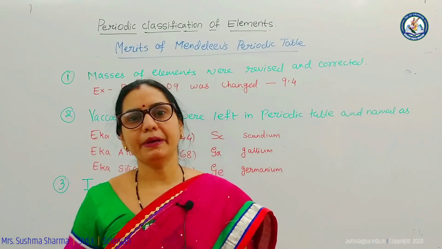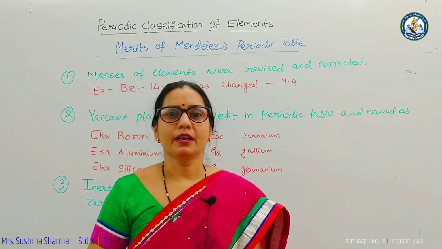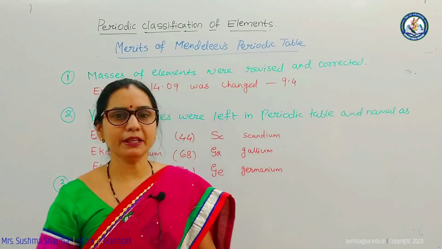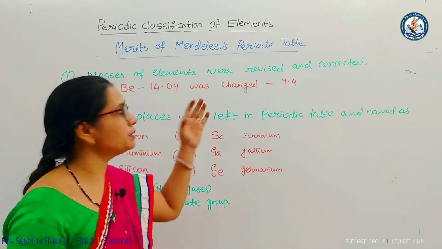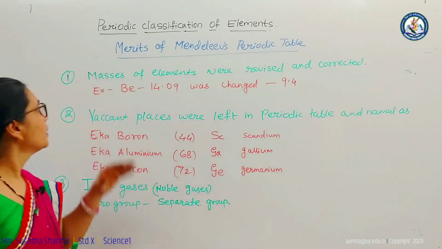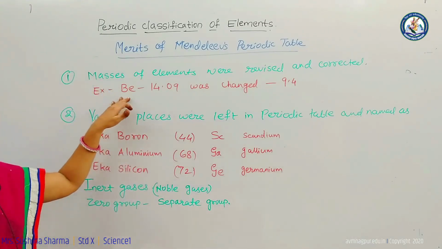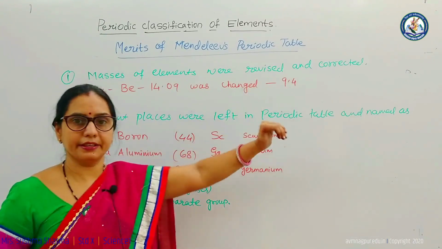Mendeleev prepared this periodic table and he kept certain vacant places in it. There were certain merits of this periodic table. First, masses of elements were revised and corrected.